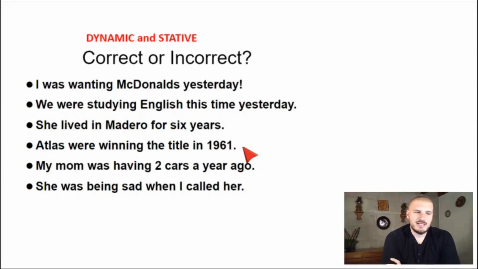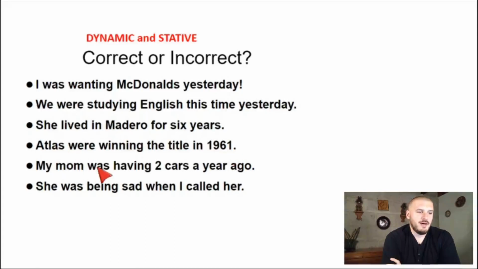Okay, I don't like this. It's not good because we're talking about a specific time in the past, and to win a title normally happens on one day, right? To win is an event that happens. It's not something that's continuous, especially not for Atlas. So maybe Atlas won the title in 1961.